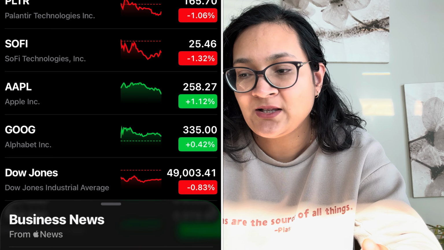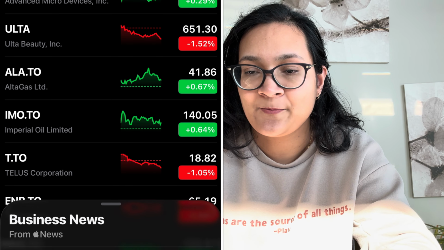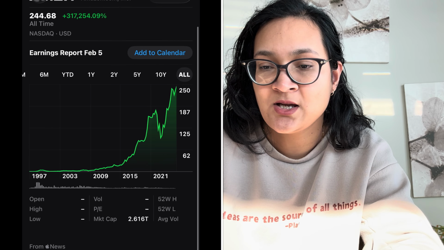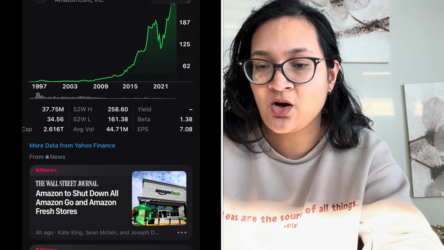So yeah, I like to invest in dividend stocks, so stocks that pay good dividends. Let's look at some from the New York Stock Exchange, like Amazon, Amazon stock.